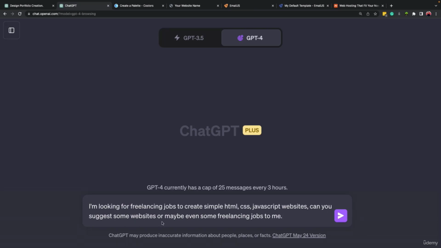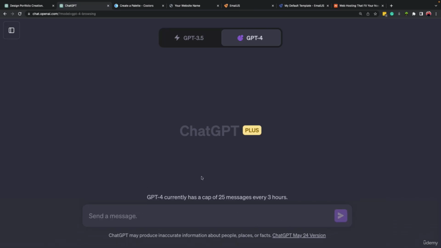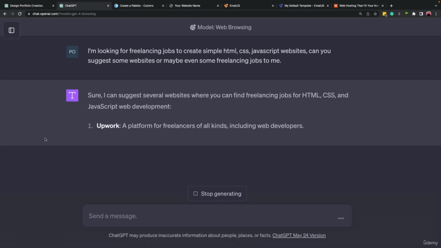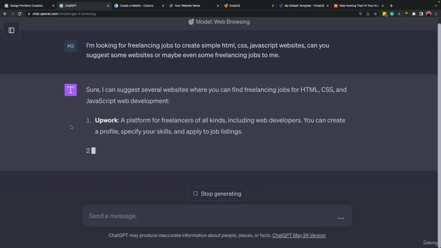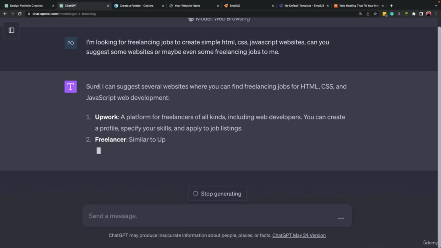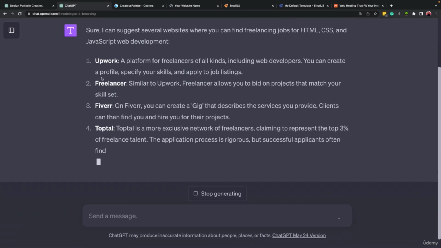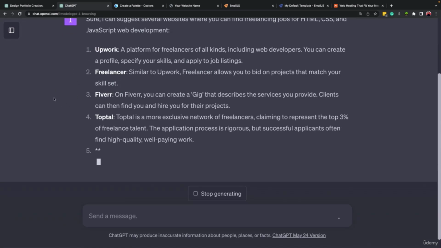Can you suggest some websites or maybe even some freelancing jobs to me? And let's wait for ChatGPT to respond. So it is telling us where we can look for these freelancing jobs like Upwork.com, freelancer.com, Fiverr, okay?